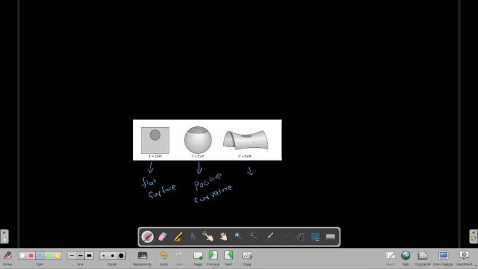Okay, and this is the surface with negative curvature. How do we know whether a surface is flat, or whether it has a positive or negative curvature? The thing is very simple. On that surface, draw a circle. If the circumference of that circle comes out equal to 2 pi d, where d is the diameter,